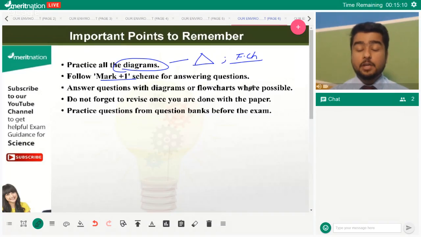Can food web come? It won't be. You can be asked to draw one. It can be, although it's very rare, but you can be. Make sure you know one example. Now, practice questions from question bank. Guys, it's very important that you practice questions. Because this chapter seems easy, many of you skip certain topics from this and end up losing marks. Don't do that.